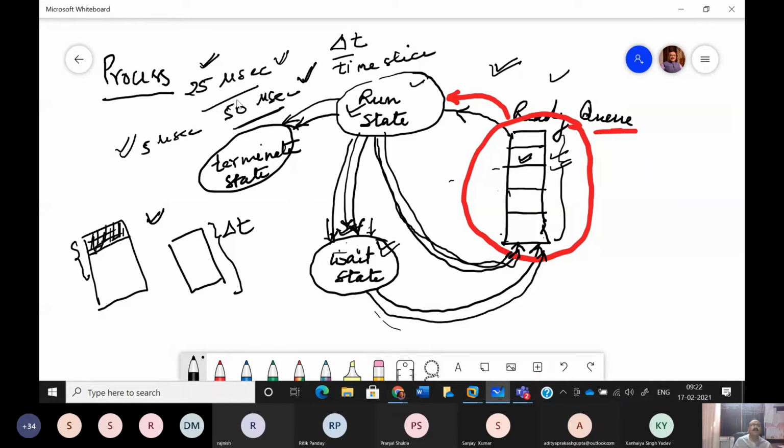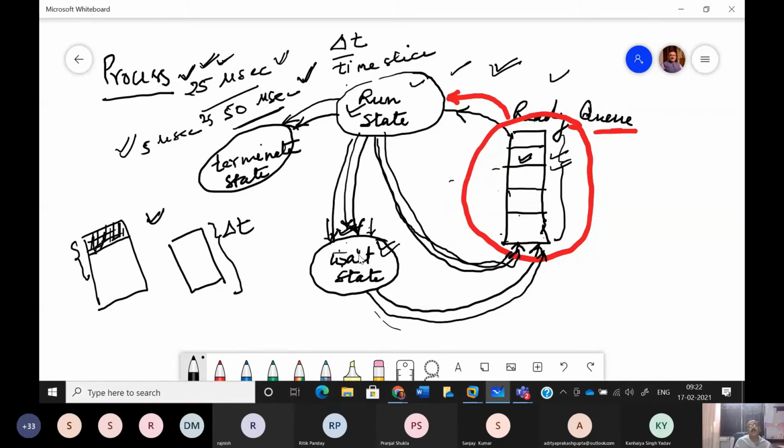Out of this 50 microseconds, it was actually requiring 25 microseconds for its execution. So it must be in run state for 25 microseconds at least. For the remaining 25 microseconds, it was either in the wait state or in the ready queue. When it is in the ready queue, it must be waiting for its turn to get the microprocessor once again.